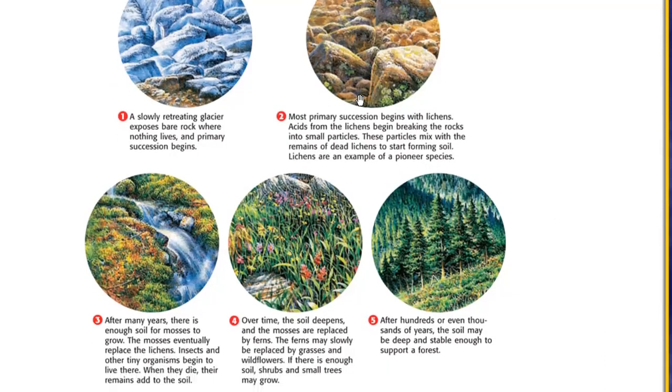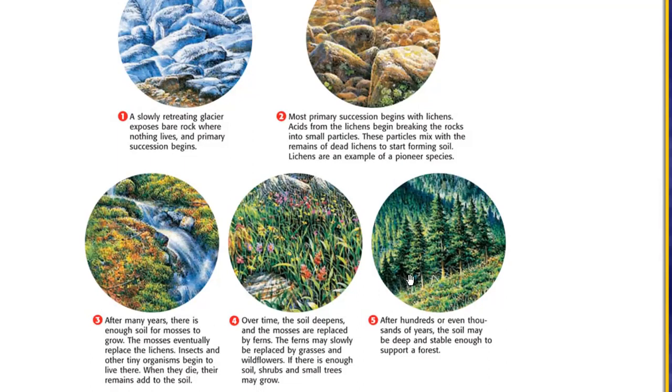So we could observe that here the lichens are replaced by mosses, the mosses are replaced by grass or bushes, and then the grass and bushes are finally replaced by trees and so on. Like this, we call that primary succession. We start from nothing and get to everything, the highest diversity. This process could stay in balance for a long time.